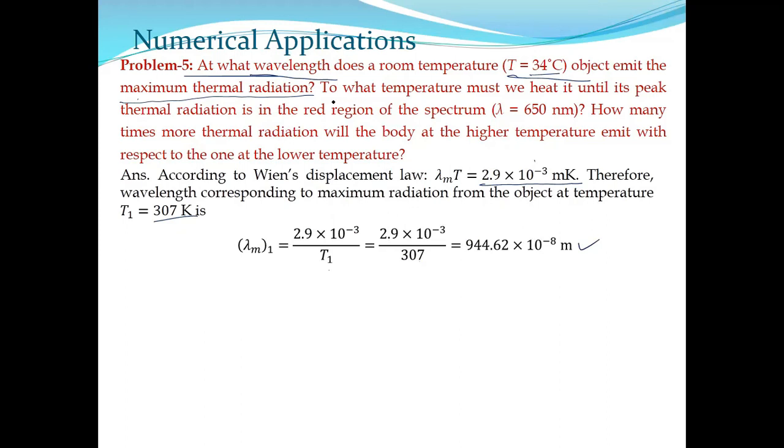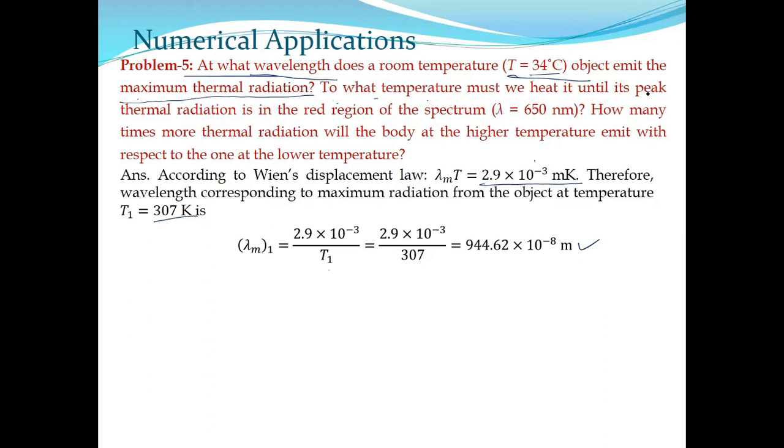Next question: to what temperature must we heat it until its peak thermal radiation is in the red region of the spectrum? What do you have to do? You observe just the opposite thing.